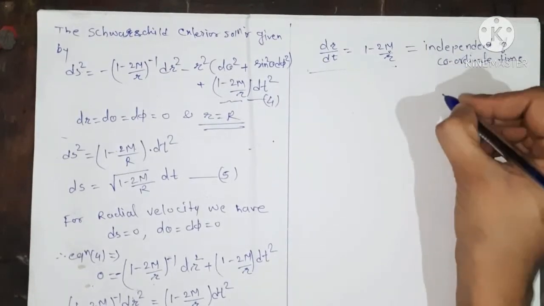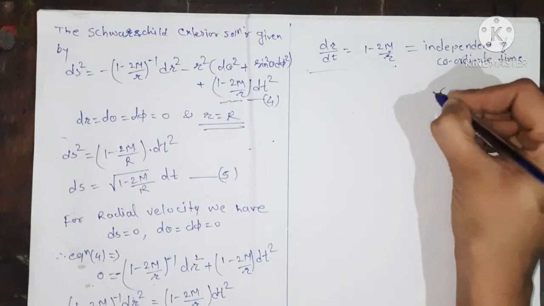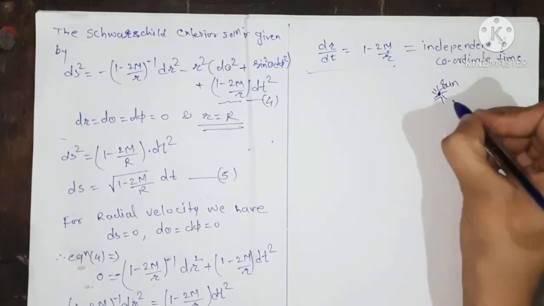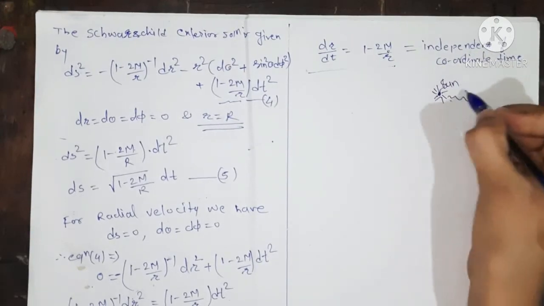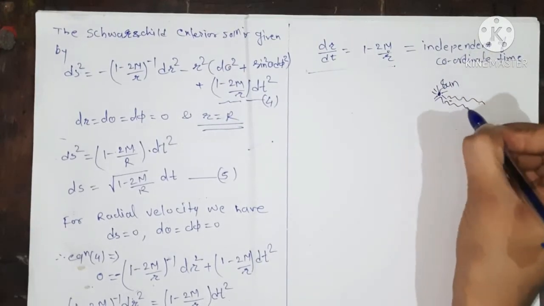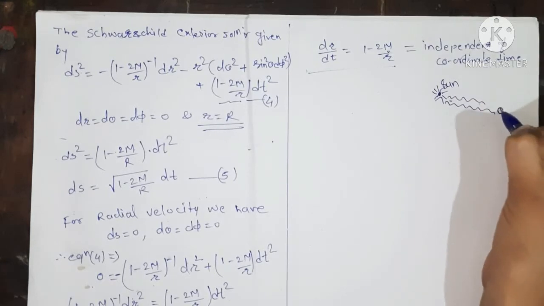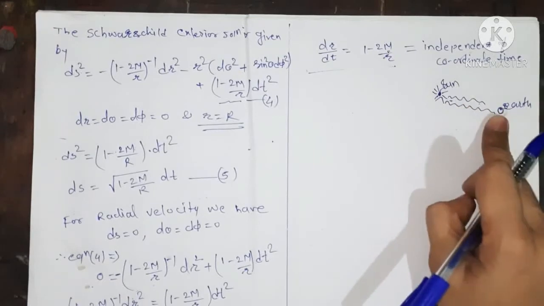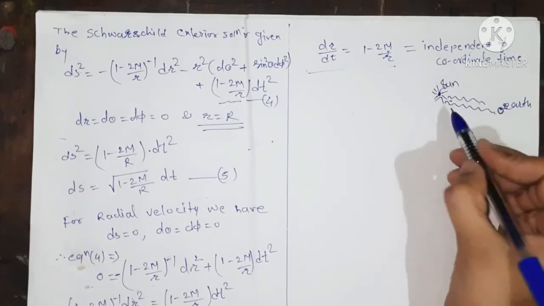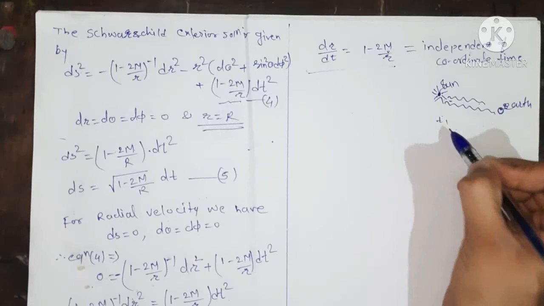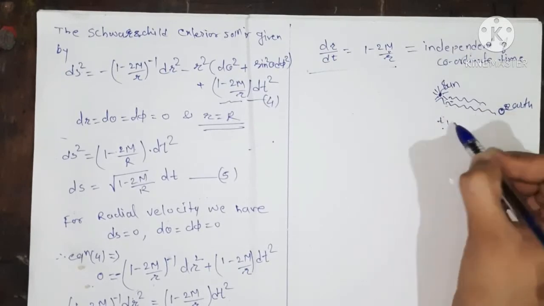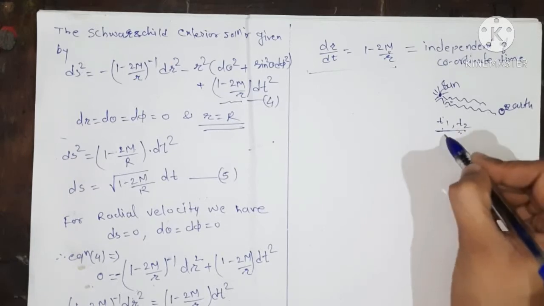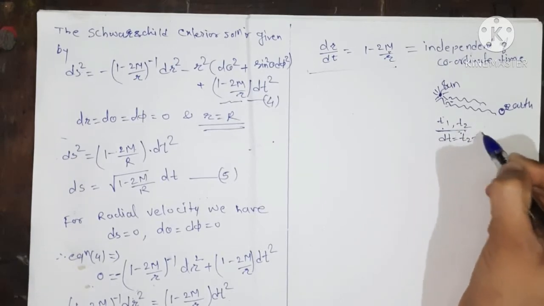And hence, because of that, this is our sun here, okay. When the first light ray is coming from the sun, then the second light ray comes, and this is our earth, okay. When the first light ray reaches the earth, the time is t1, when the second light ray comes, the time is t2, and the interval dt is nothing but t2 minus t1.